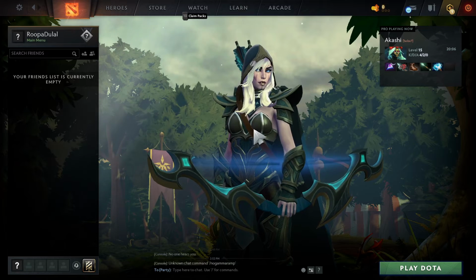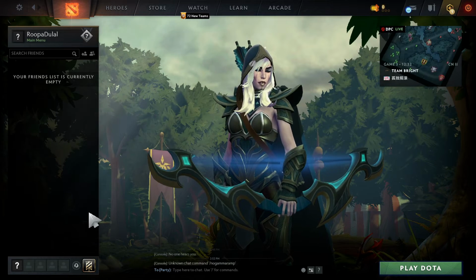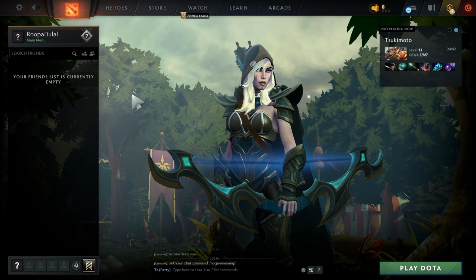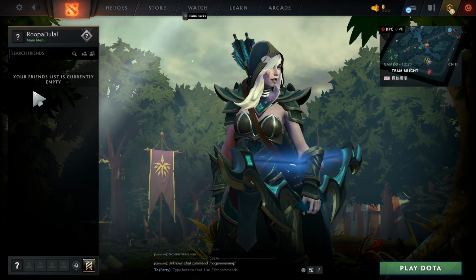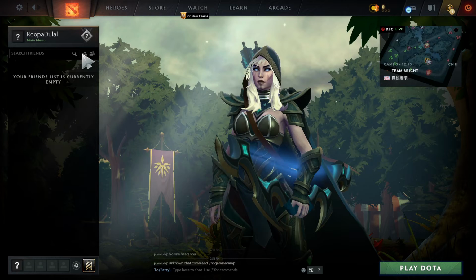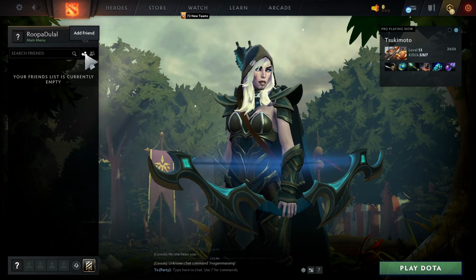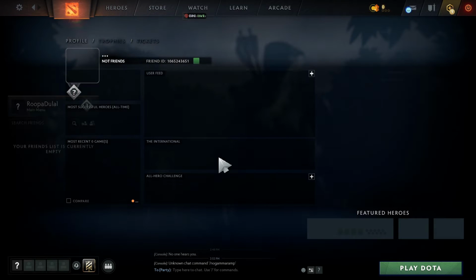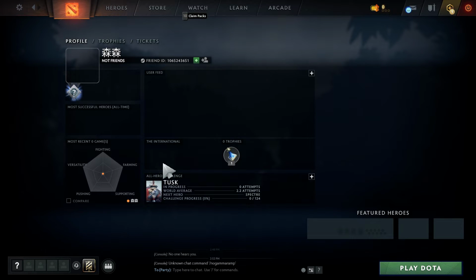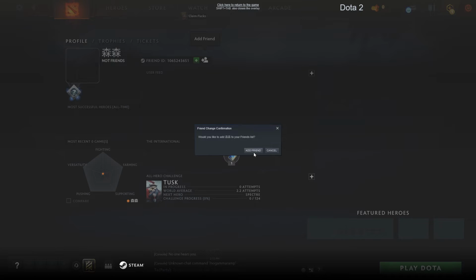To invite someone to your Dota 2 game, from the main homepage, click on one of your friends from the list. If you don't have a friend added on your account, click on this plus button, which indicates add friend, and enter the friend ID you'd like to add in and click search. Once you find the friend you'd like to add, you can click on this add friend button and click on